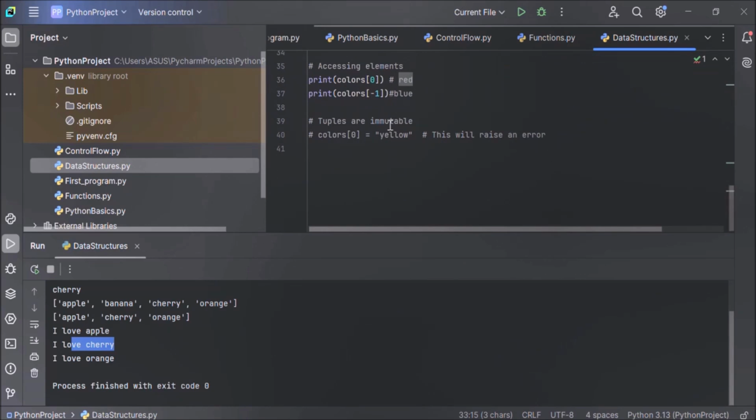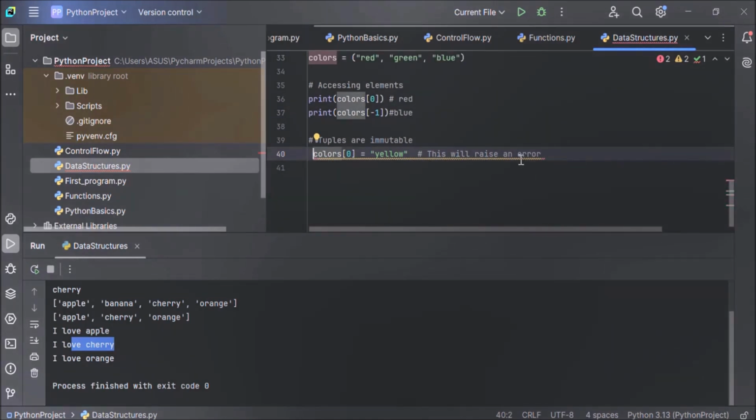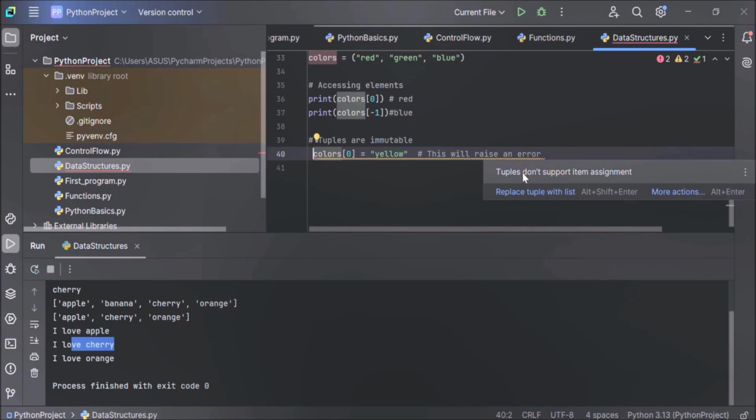And next is tuples are immutable. It means that you can't change the item of a tuple. For example, here you can't change the item at the 0th index. This will raise an error. You can see, you can't do this because tuples are unchangeable. You can see the message here: tuples don't support item assignment. They are unchangeable. They are immutable.